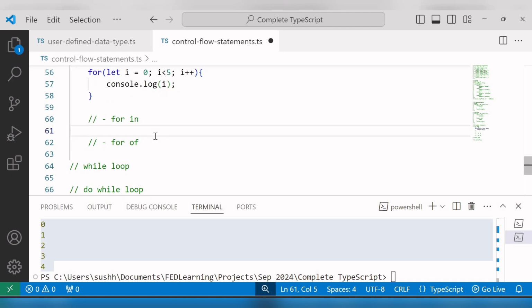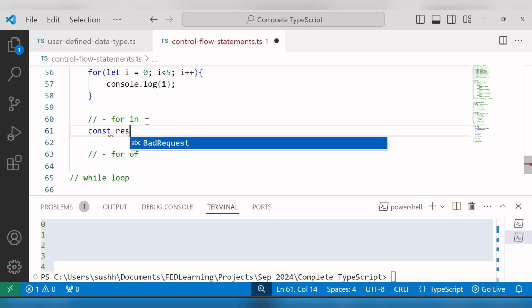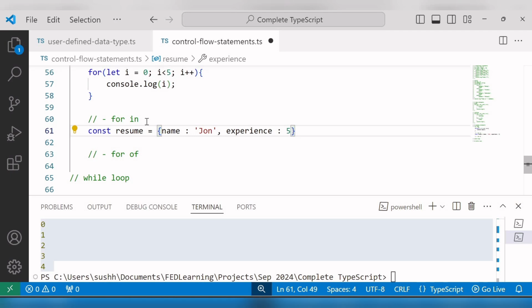Now we will see the example of the for in loop. This for in loop iterates over the properties of an object. For that, here I'll create one object with the const keyword. The name of the object is resume, and I'll assign the values of the object in the form of key value pairs. So here I'll take name equals John, experience equals 5 years, and last technology, I'll write UI development.